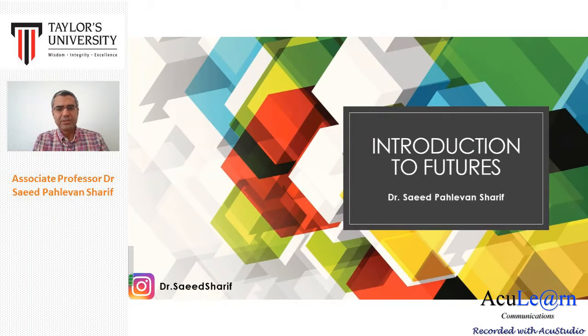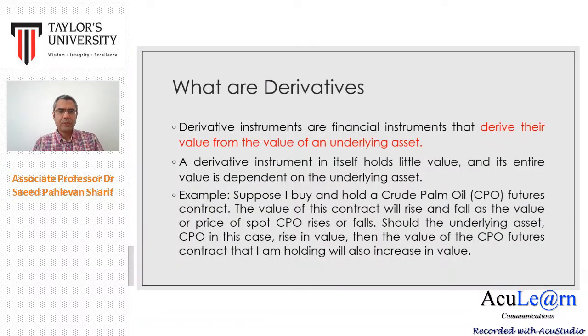This video is about forward and futures contracts. Financial derivative instruments are financial instruments that derive their value from the value of an underlying asset. A derivative instrument itself holds little value, and its entire value is dependent on the underlying asset. So financial derivative instruments are just contracts between two parties, and their value is derived from the underlying asset.